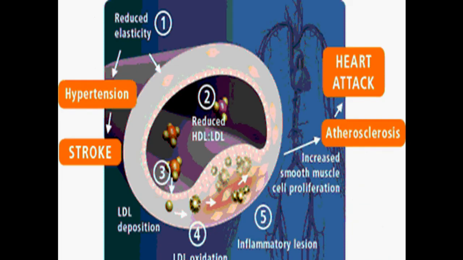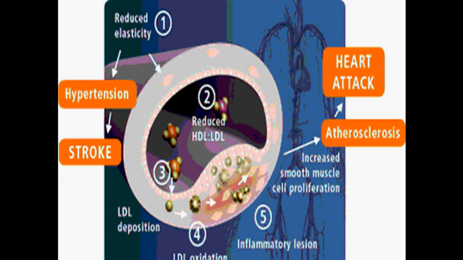Next type of diseases which are caused by free radicals are cardiovascular diseases. First step is that free radicals attack the elastin fibers which are present in the blood vessel wall.